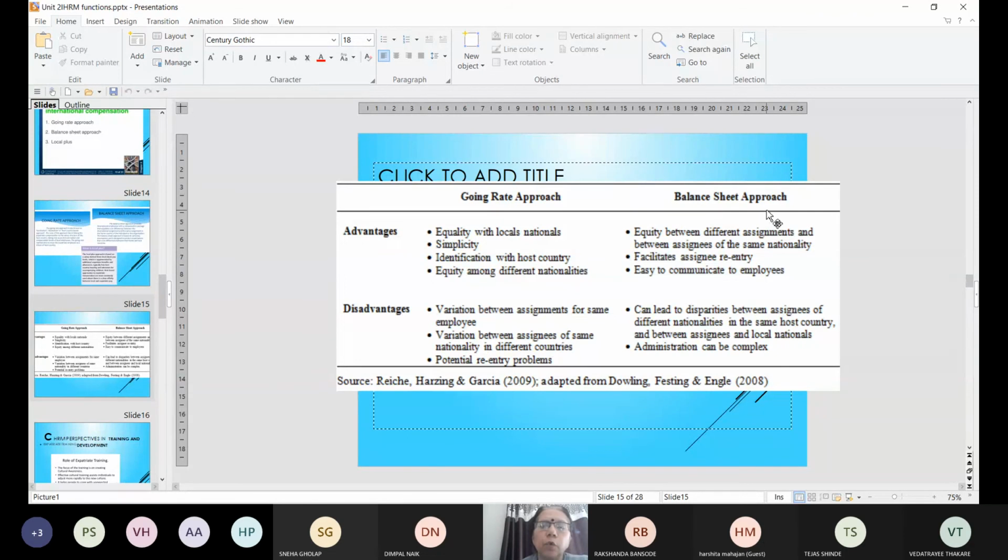In case of the balance sheet approach, the advantage is that there is an equity between different assignments, between assignees of the same nationality. जैसा उनका काम है उस तरह से उनको compensation दिया जाएगा. This facilitates the assignee re-entry and it is easy to communicate to the employee. The employees are usually happy with this kind of approach. However, the disadvantage is that it can lead to disparity between assignees of different nationalities in the same country. एक ही कंपनी में काम कर रहे हैं, एक ही डिपार्टमेंट में काम कर रहे हैं, बट उनका सैलरी अलग अलग हो सकता है.